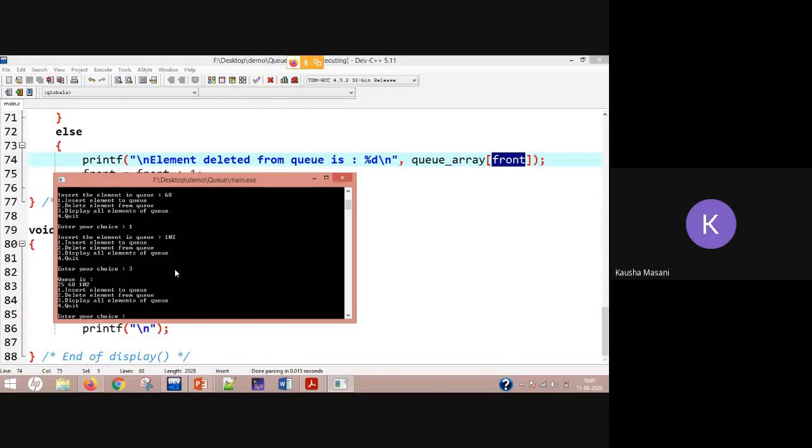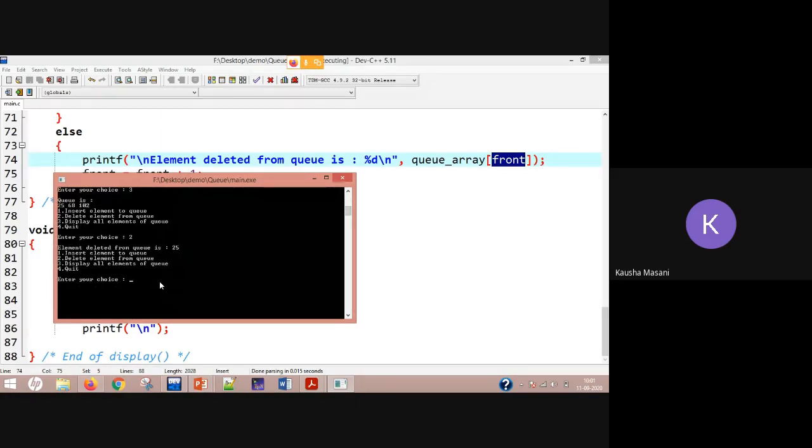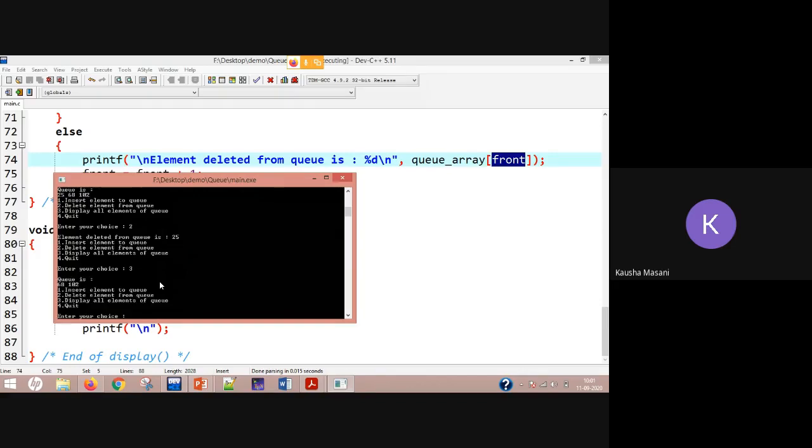Now let's go for delete, so number 2. First in, first out. The first one was 25, correct? So the element deleted from the queue is 25. 25 was my first element here. So first in, first out. Now again I go for display. So see, 68 and 102. So this is how your linear queue is going to work.